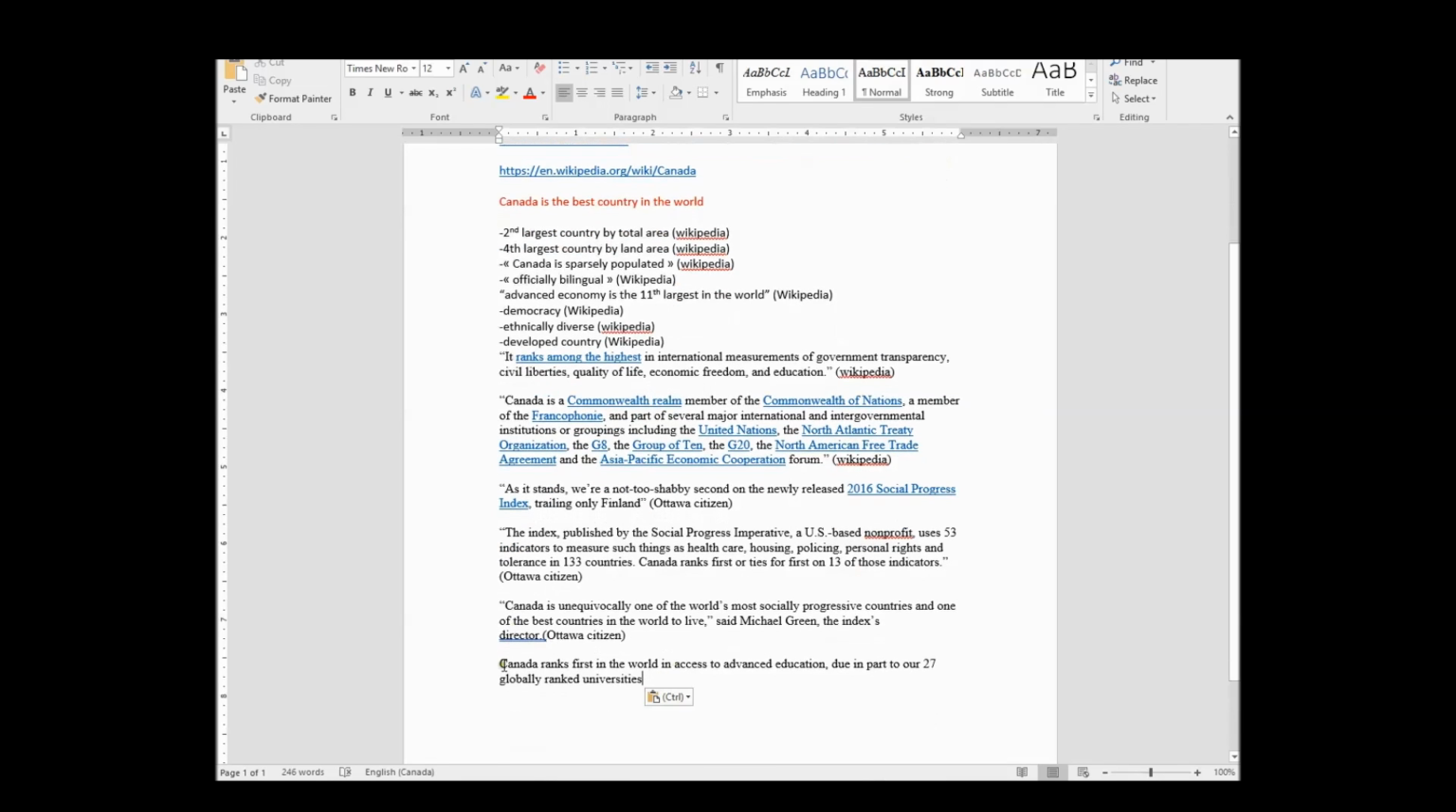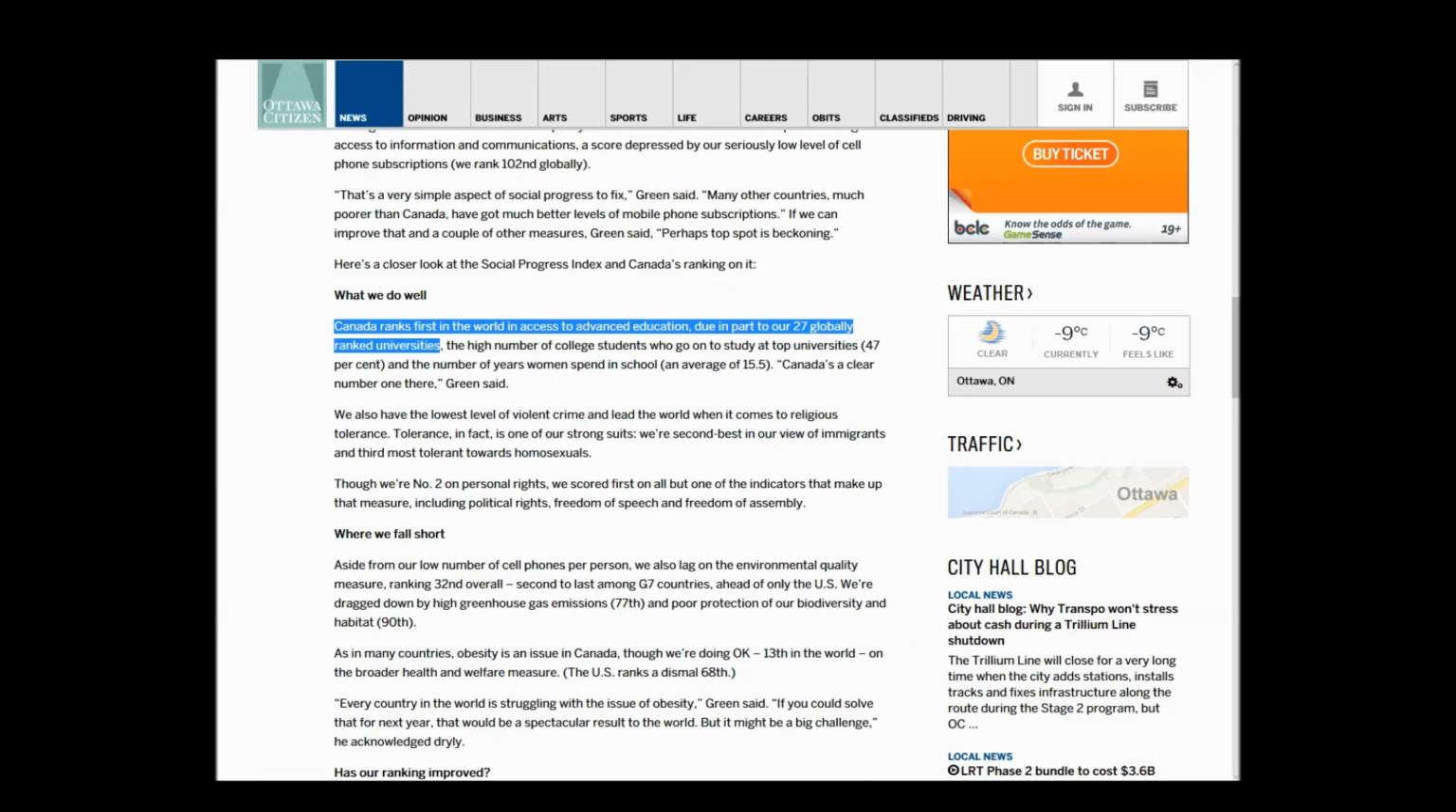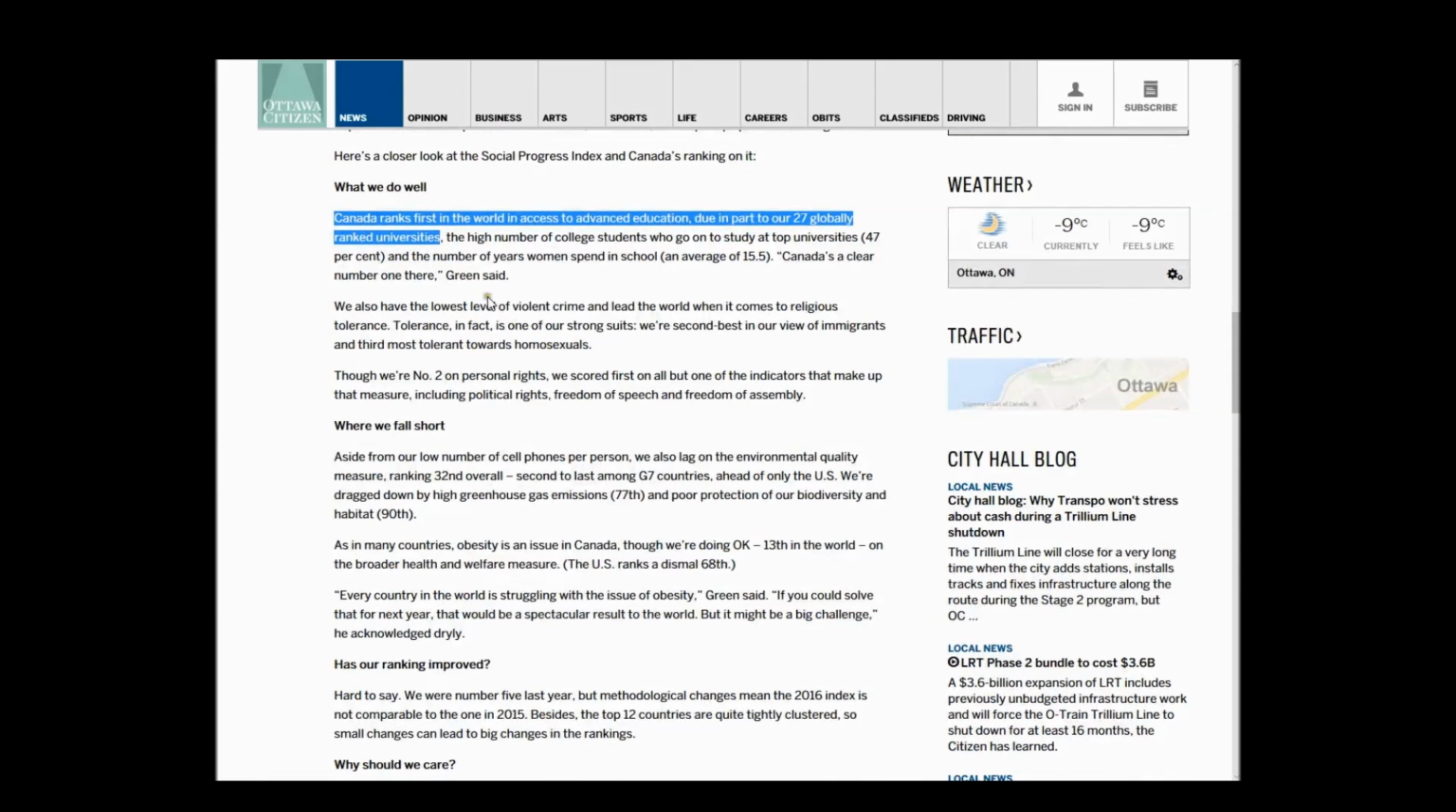So here's my document. I'm going to put my quotations around it so I remember it's not mine. Ottawa Citizen. And then I'm going to go back to my website. Let's see what else we can say. And the number of years women spend in school, on average 15.5. So Canada is a clear number one there. So this is really actually interesting.